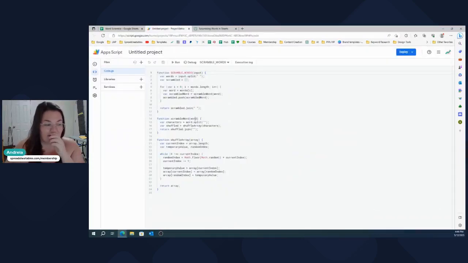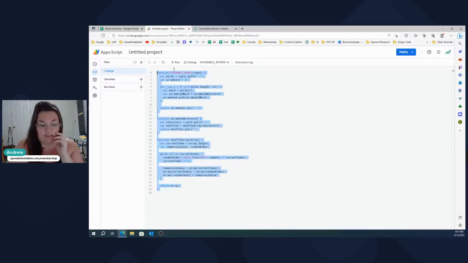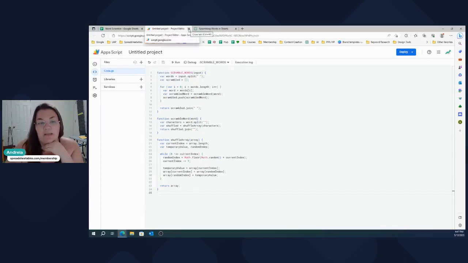I know I tried using ChatGPT before for this purpose and it didn't work. But today it did. So it was in a good mood today. So then I just pasted the code in here. I deleted everything that was in here and then I just pasted it. And then I saved the project. It's not going to save now because it's already saved. And then I closed it.